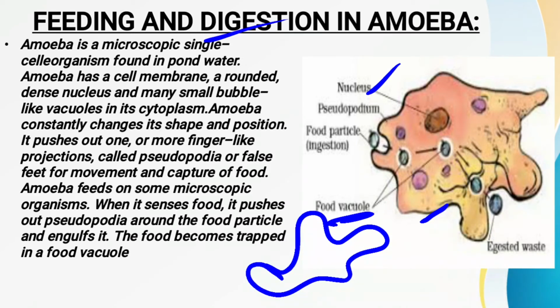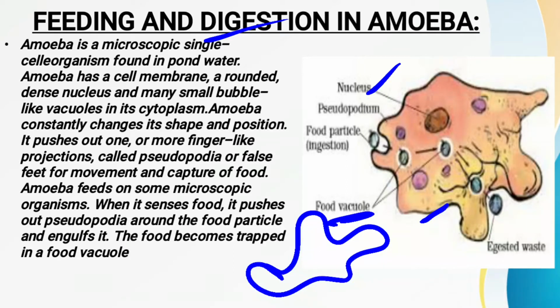And where are they found? These food vacuoles are found in the cytoplasm of the amoeba. Now what is cytoplasm? Cytoplasm is a fluid material which is found in the cell, and inside it these small bubble like vacuoles are also found.